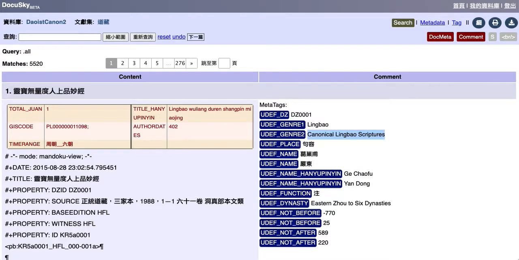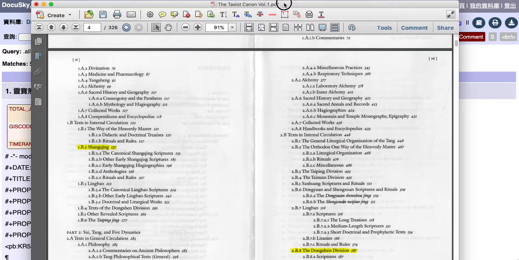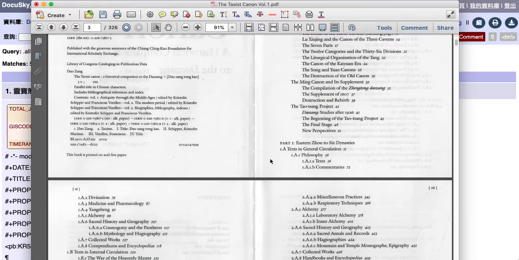But in other texts there are genre 3. Let me explain what that is. So if we look at the Daoist canon, the Daozang Tonghao, you'll see that there's this hierarchical catalog that he uses, right? So genre 1 would be at this level here. In here we have philosophy. Genre 2 is the subcategories of that. So we've got under philosophy, there are texts, commentaries, divination, medicine, pharmacology, etc.